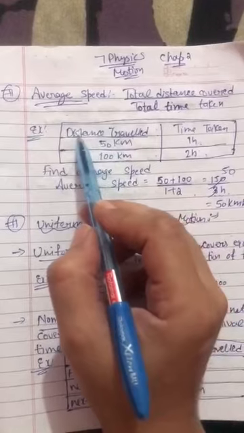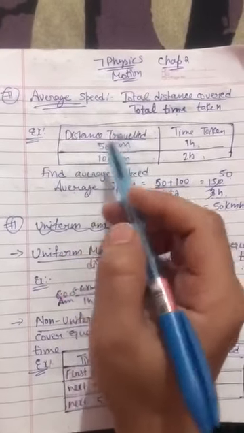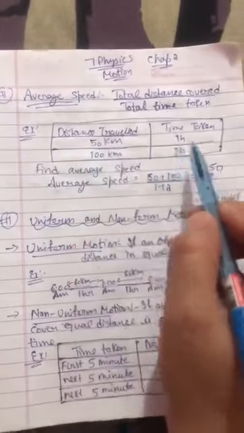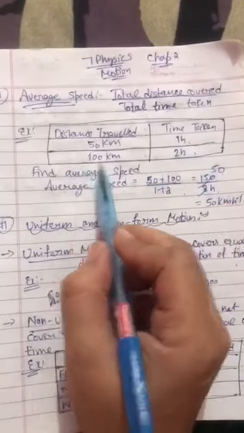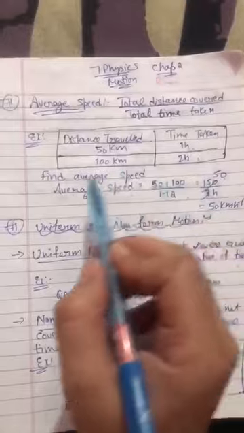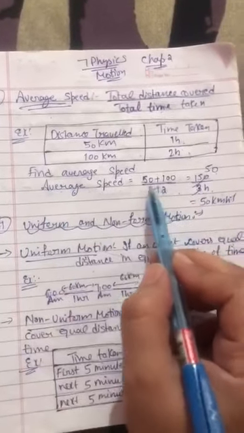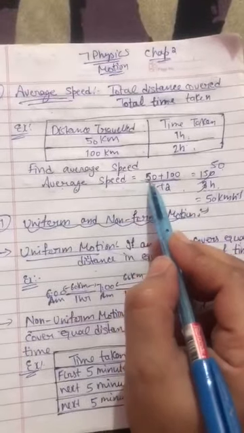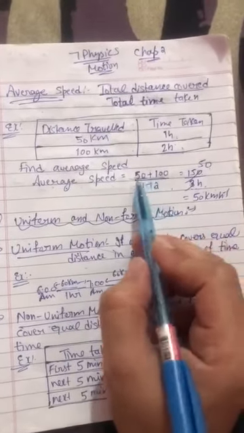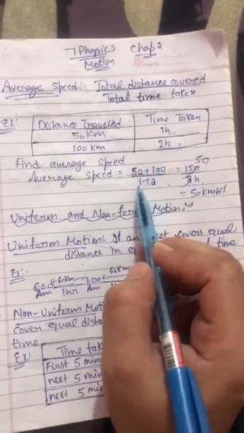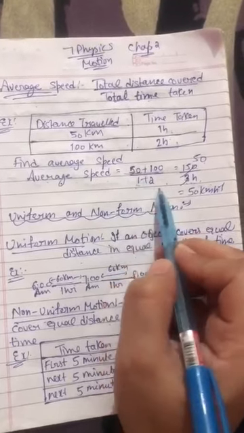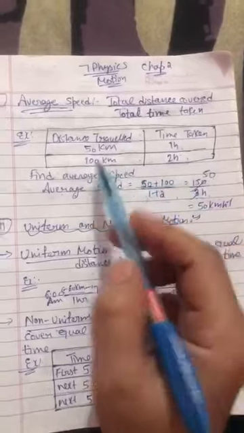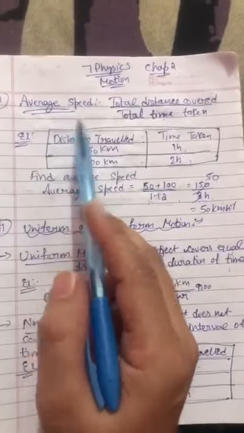Okay. For example, a distance traveled by a person is 50 kilometers in 1 hour and 100 kilometers in 2 hours. The formula is total distance over total time taken. That means the person covers a total distance of 50 plus 100, and the total time taken is 1 hour plus 2 hours. Okay, then we apply the formula. With this formula we find the average speed.